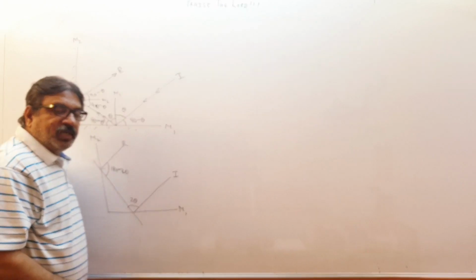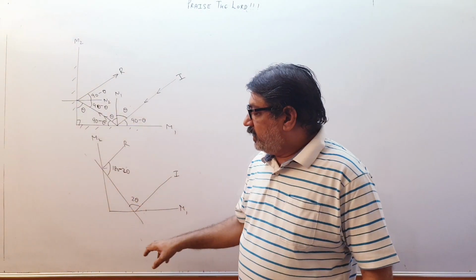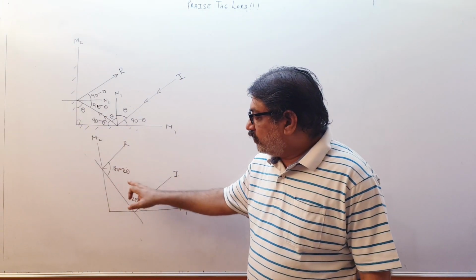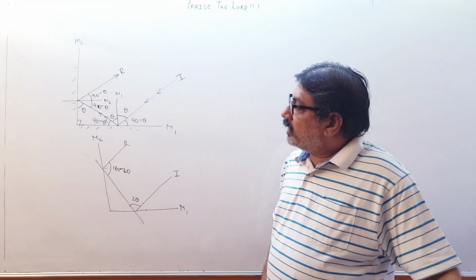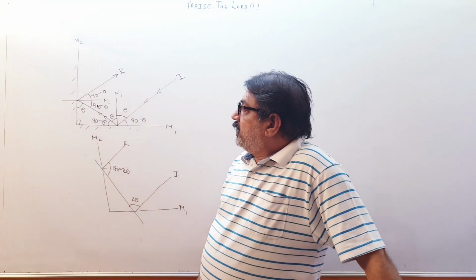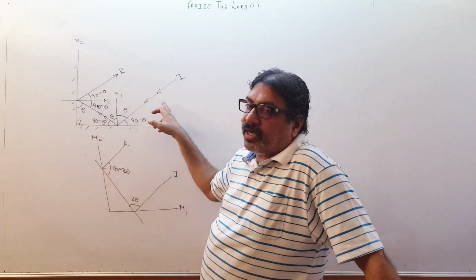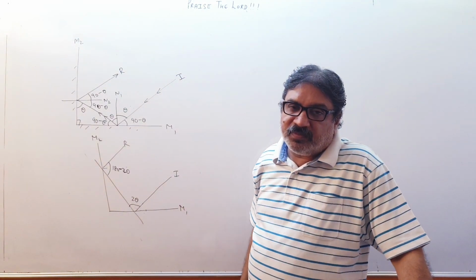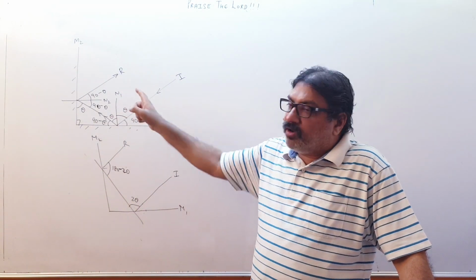You must have studied in geometry in class 9. If two lines are there and there is a transversal, these are two interior angles on the same side of the transversal. If their total is 180, then the lines have to be parallel. That you know, the property. That means what, children? What have we learned in the case of two perpendicular mirrors? In whatever direction the incident light will come, the reflected ray will always go parallel to it. This is a very, very important property of two perpendicular mirrors. At whatever angle the light is incident, the reflected ray will always go parallel to it.